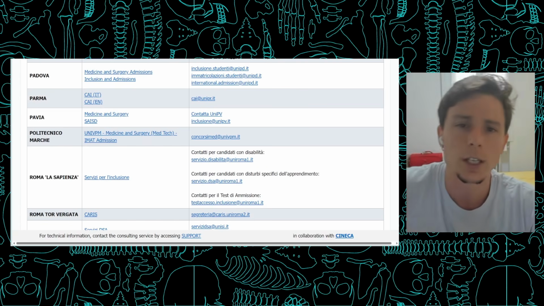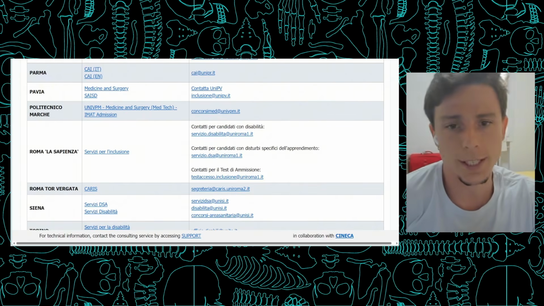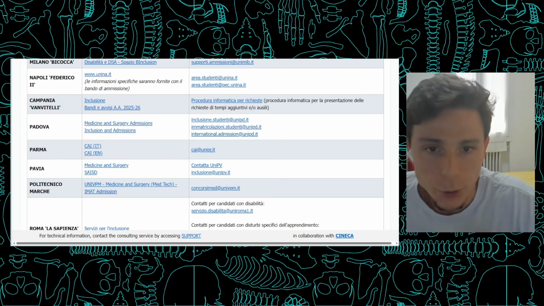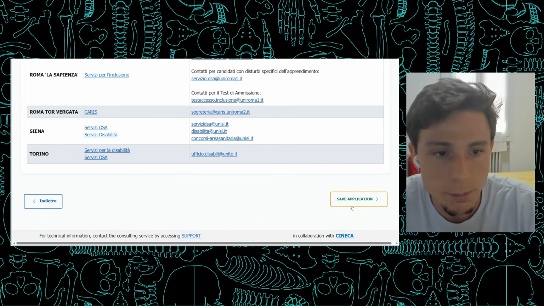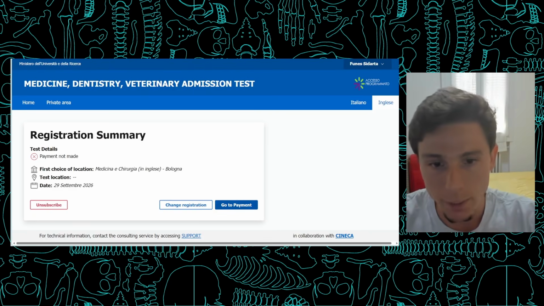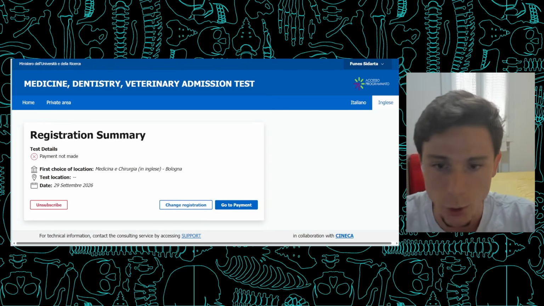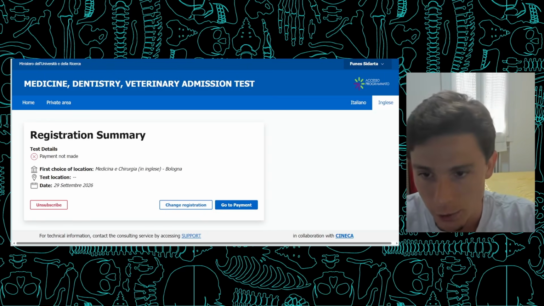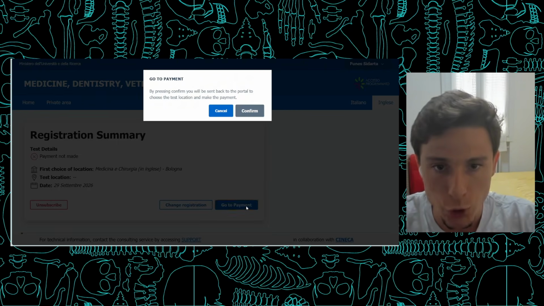Somebody asked me in the comments how to do that. So basically, you're gonna be able to get in touch with them through these emails. After that, we're gonna save our application. And as you can see here, the payment hasn't gone through yet. You have an option here to go to payment, and you don't have a test location. That will come whenever you start your payment.